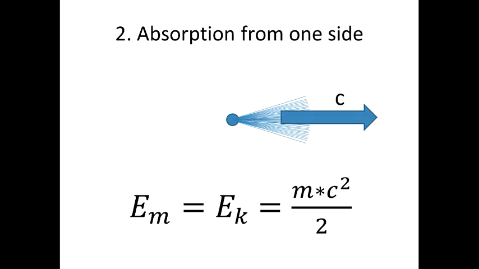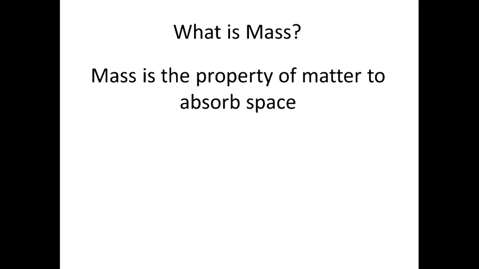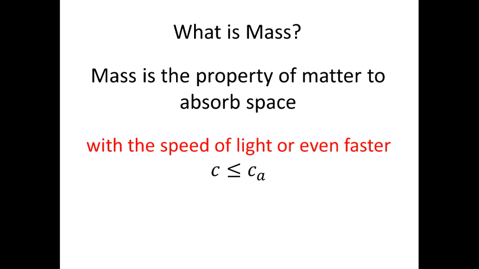Why the total energy of mass is not equal to mc squared must be discussed later, probably in a later video when we'll be discussing nuclear bonds. And here we reach an important conclusion: mass absorbs space at the speed of light or even faster. This conclusion gives a physical meaning to the speed of light as the ultimate velocity of any material object.